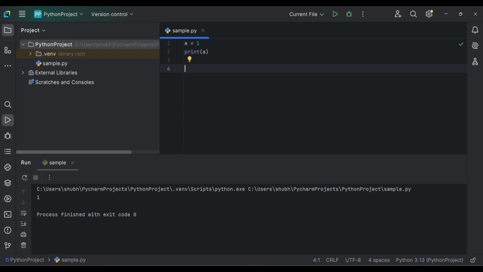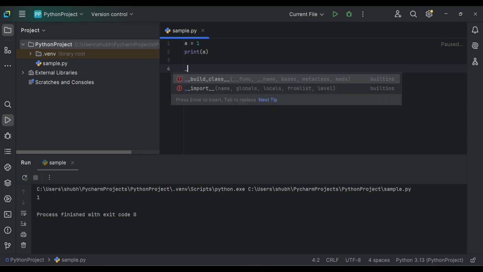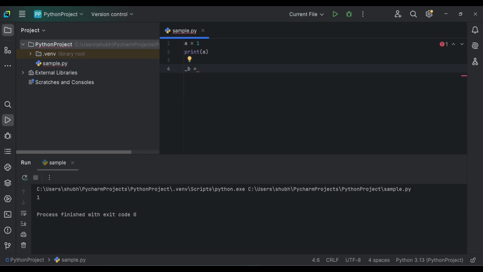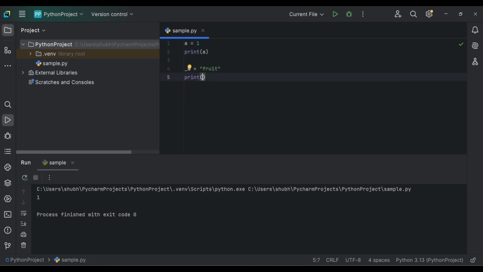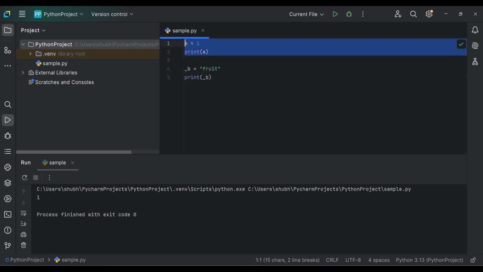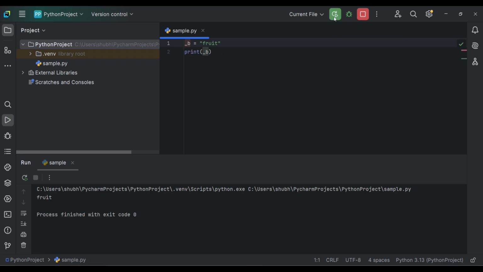A variable name can start with an underscore, and let's create _b. Assign a string value, let's say put, and try to print the value. So I will remove this code. Let's run this code. So here we can see the value of the _b variable is printed.